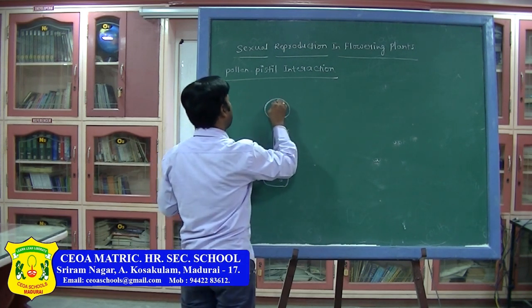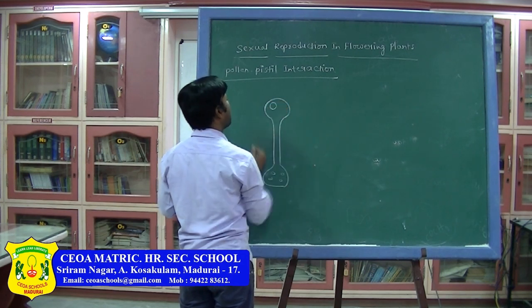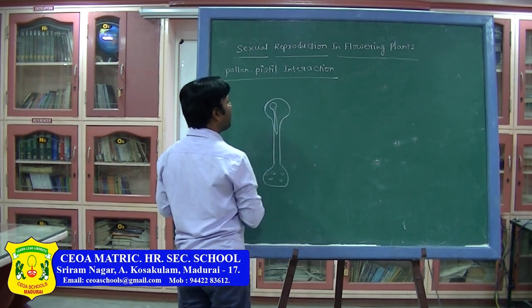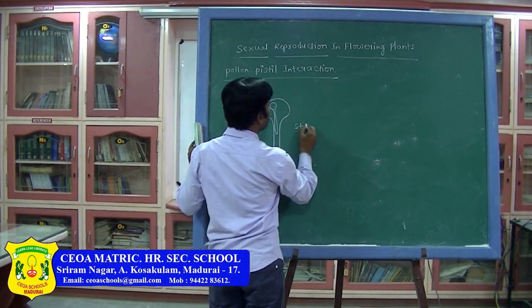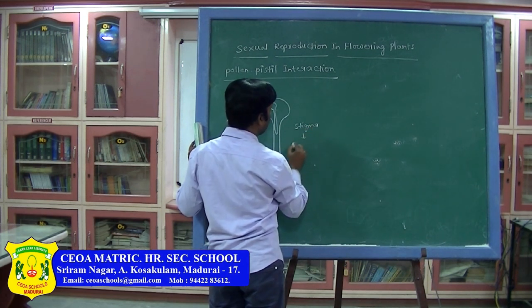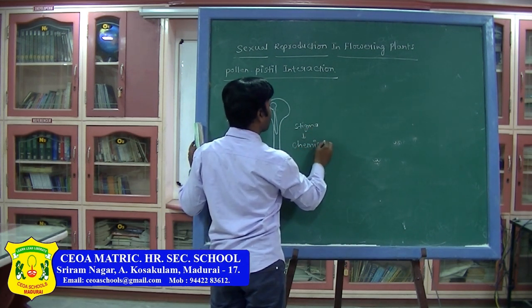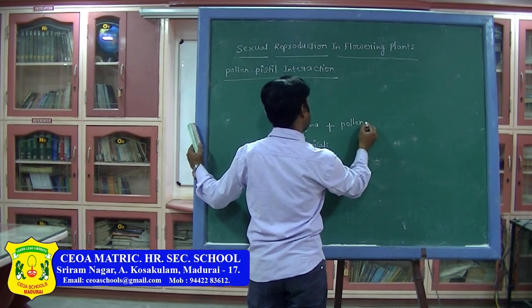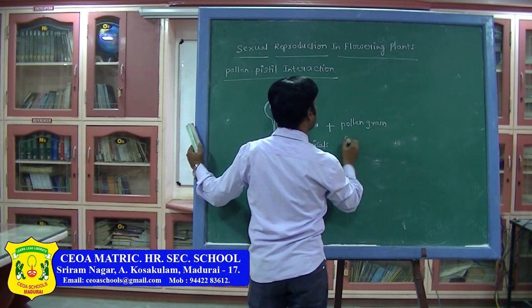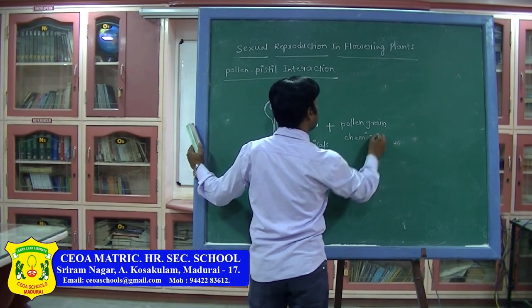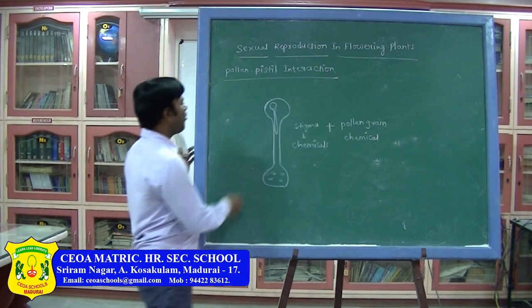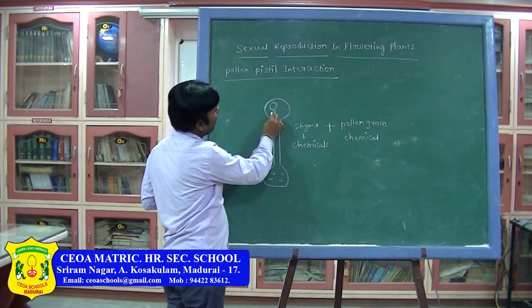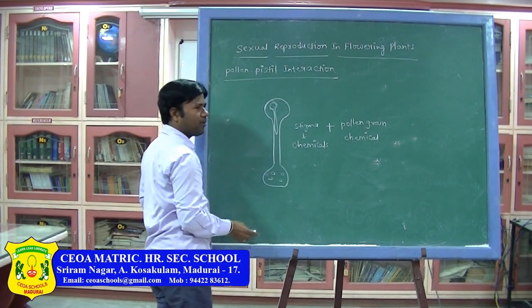Now a pollen grain, when it falls here, and the pollen tube is developed, what has happened here? The stigma releases some chemicals, and the pollen grain also releases some chemicals. Both together are accepted, meaning whatever protein chemicals are released by the pollen grain and whatever chemicals are present on the stigma, both will be accepted.